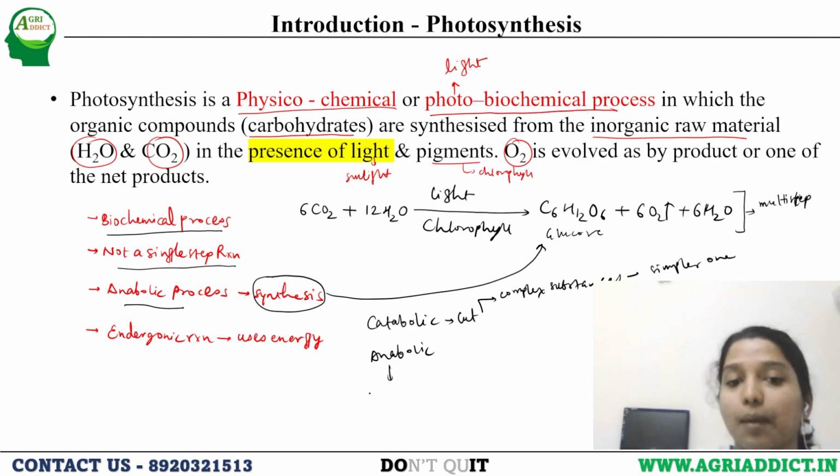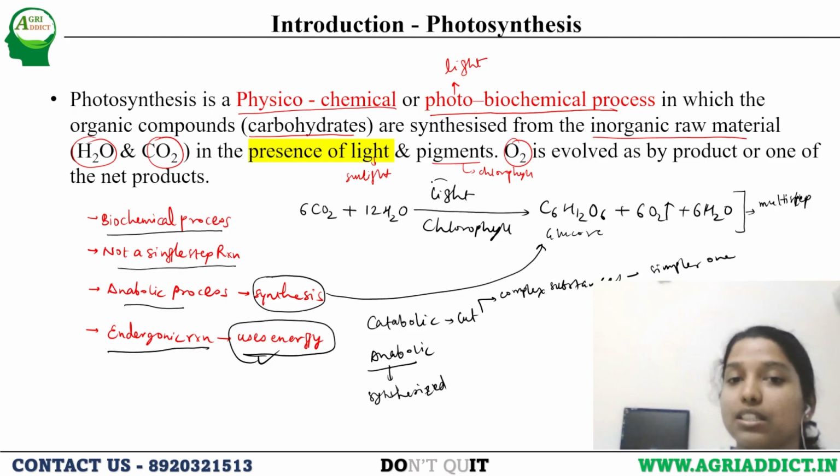And in anabolic, something is getting synthesized. So photosynthesis is an anabolic process and it is an endergonic reaction, meaning it is using energy. What kind of energy? Here the energy is taken from sunlight.